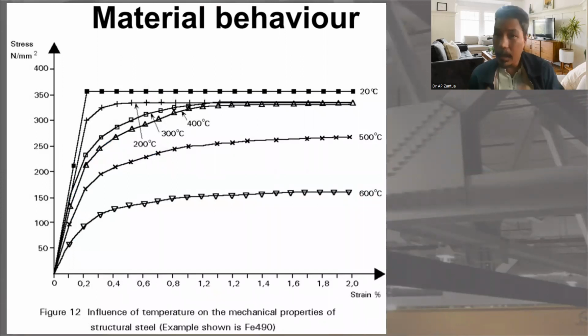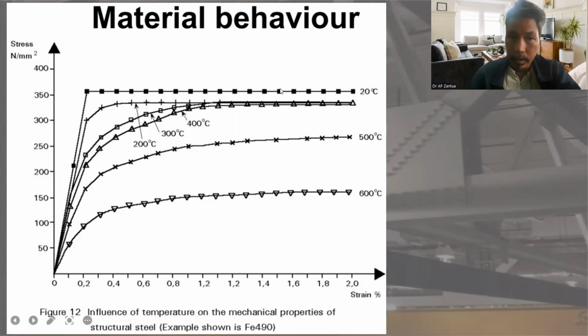In our country, our ambient temperature is about 30, about 28 to 31. That is our ambient temperature. So this is the characteristic of steel at 20. So about the same behavior.